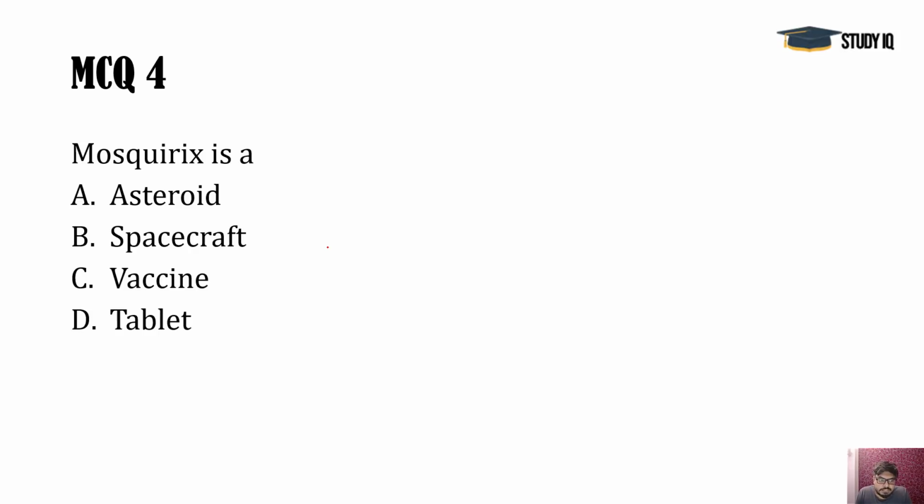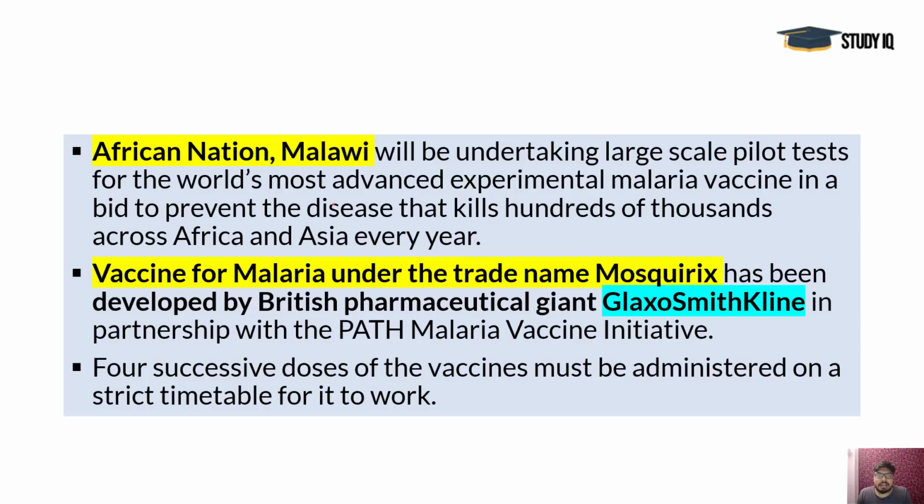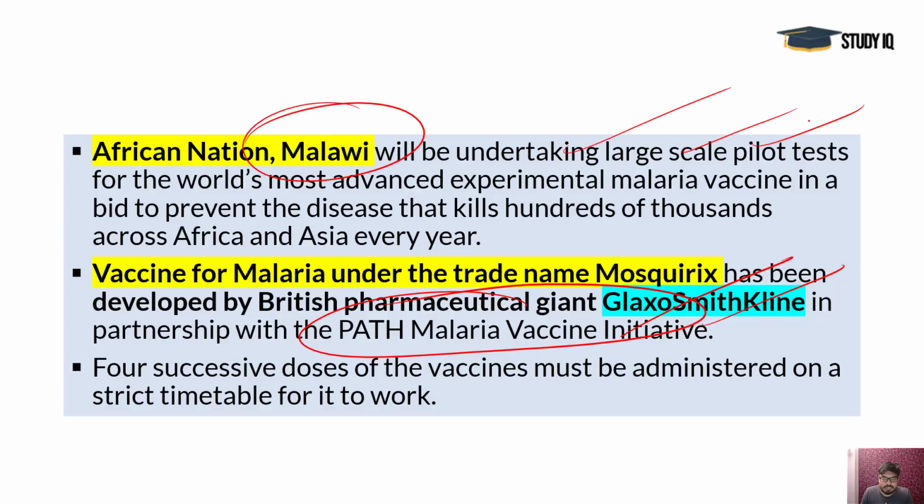Next, Mosquirix. It's a vaccine, the first large-scale malaria vaccine, and Mosquirix is the brand name. GlaxoSmithKline of the UK developed this vaccine under the PATH Malaria Vaccine Initiative. Malawi is the nation in Africa that will be undertaking large-scale pilot tests. Hundreds of thousands of kids will be given this vaccine. Till now a total solution is not there, but it has been very effective. So mass-scale testing is going to be done here.